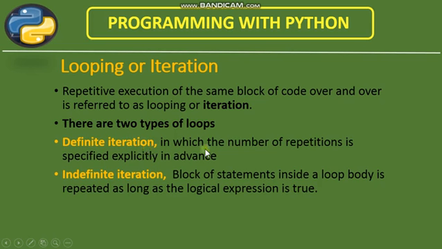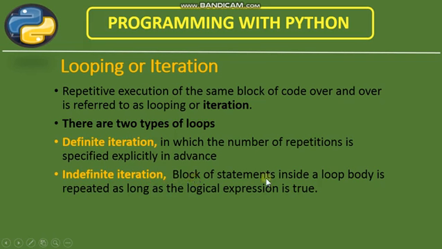Definite means in which the number of repetitions is specified explicitly in advance. Means you'll have to specify in advance how many times you are going to repeat any particular block. So that is called definite iteration. Indefinite iteration means there is no need to declare in advance how many times. It may be variable times.